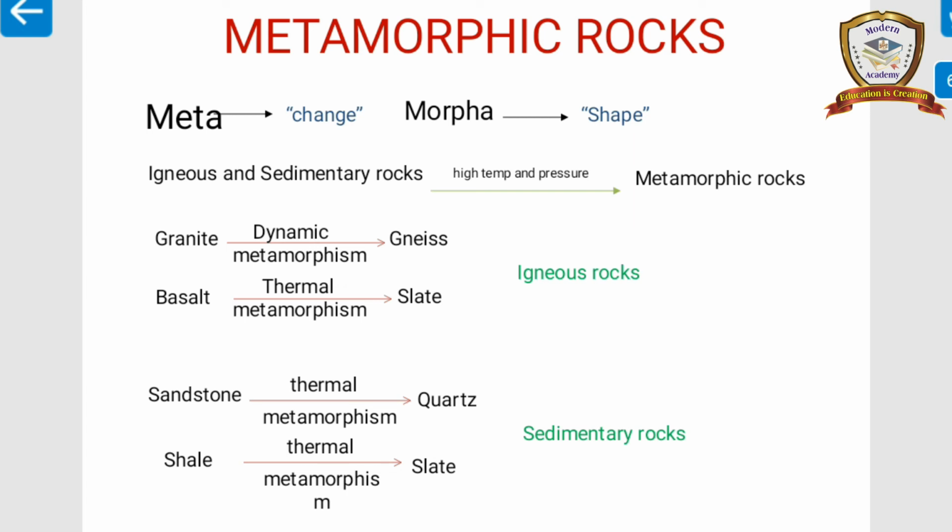Metamorphic rocks can form from igneous rocks and from sedimentary rocks. These metamorphic rocks are formed by the combination of sedimentary and igneous rocks. One of the world wonders, the Taj Mahal in India, was built with white marble, a metamorphic rock.